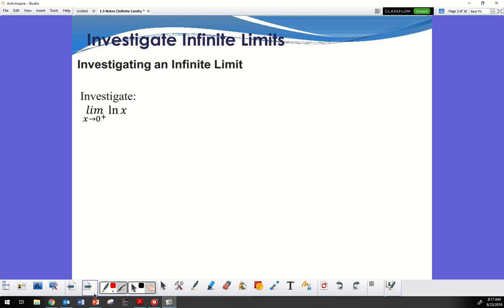Now there are some issues with this. First, what is ln? That's the natural log. That is what it means. A couple of things you need to know about it: it's log base e. Give me 1 second, I have to adjust this. There you go. So ln is log base e, and ln of x is log base e of x.